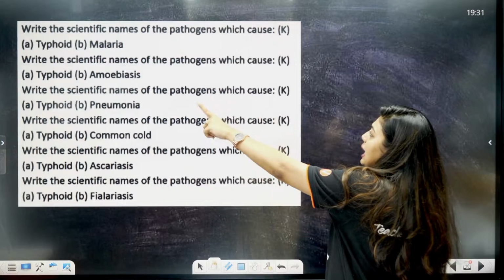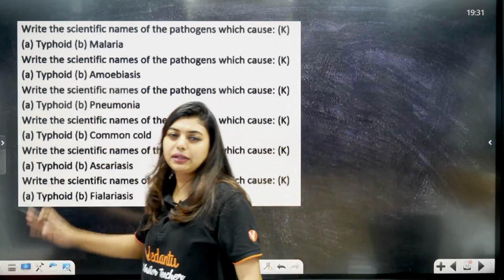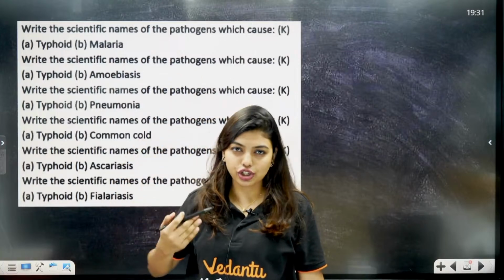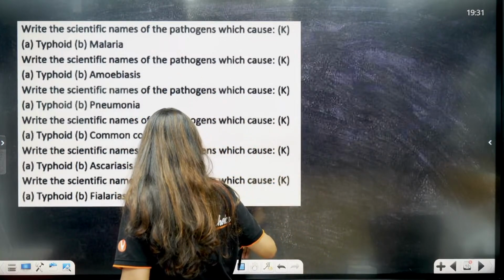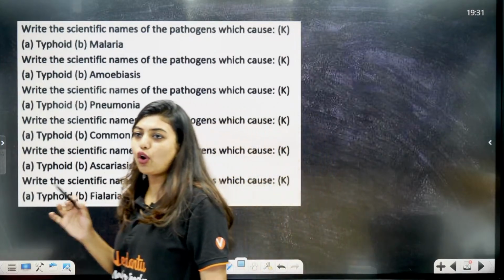Now look here, write the scientific names of the pathogens. Here you can see typhoid will be repeated, and like this malaria and so on, it continues. So let's go with the first one. All of you give me the answer for all of this.